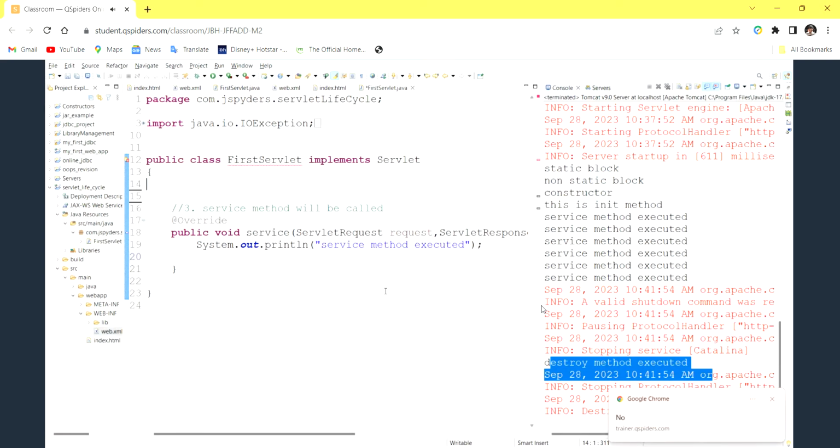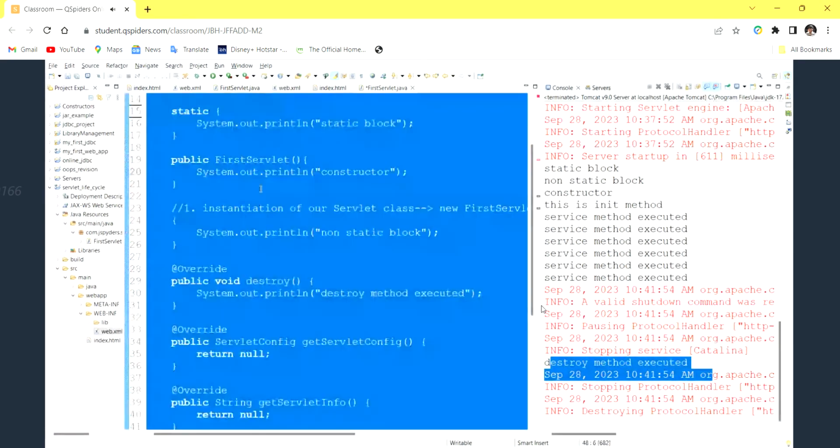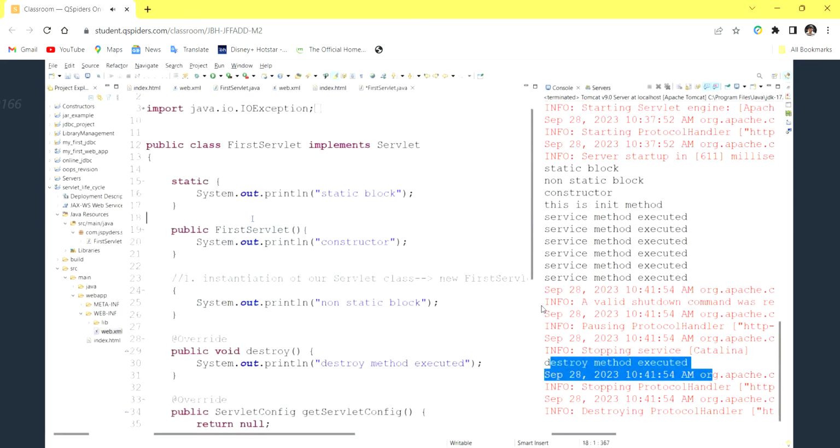No, because the servlet interface contains all abstract methods, right? Whatever abstract methods are there are inherited by the first servlet. So it is mandatory that you provide implementation in the child class. So what are the servlet interface methods? For those you have to provide the implementation here. So it is mandatory.